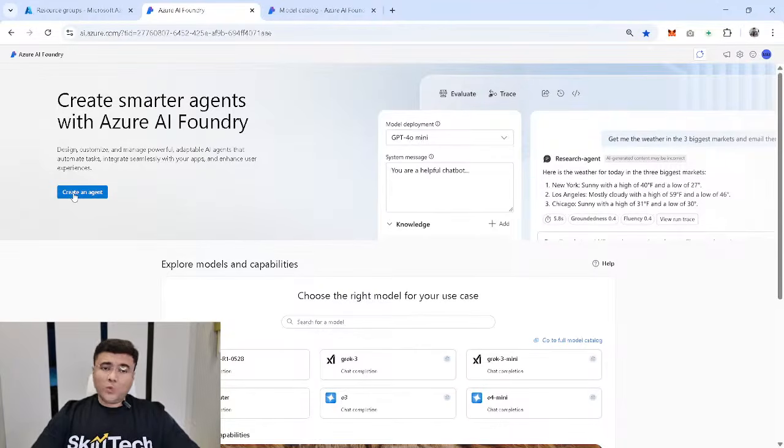And then once it is started, I'm going to show you what kind of model options are actually available in the model catalog, which is available in this Azure AI Foundry portal. So there is a model catalog, which is also something which I'm going to show you in depth. But let me click on Create an Agent right now.